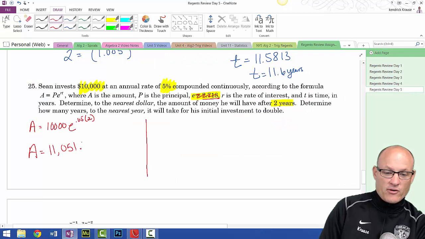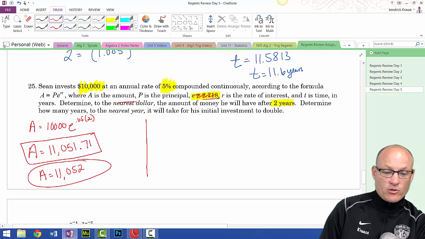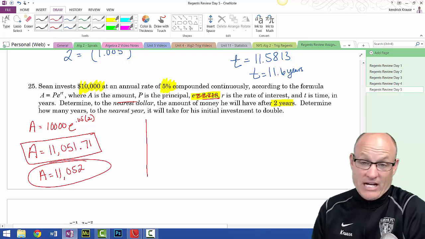$11,051.71. Now, do you round on this one? Yes, because now I rounded that to the nearest cent, but what did it say? Determine to the nearest dollar. So nearest dollar is A equals 11,052. Now, if they don't tell you what to round to, then you just round to money on money questions.